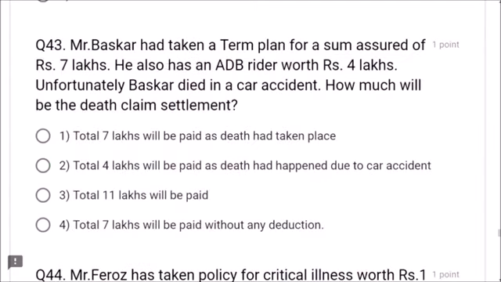Next, question number 43. Mr. Bhaskar had taken a term plan for a sum assured of rupees 7 lakhs. He also has an ADB rider worth rupees 4 lakhs. That means total is 11 lakhs. Unfortunately, Bhaskar died in a car accident. How much will be the death claim settlement? 7 lakhs, 4 lakhs, 11 lakhs. 11 lakhs, friends. Total 11 lakhs will be paid. Option number 3 is correct, friends.